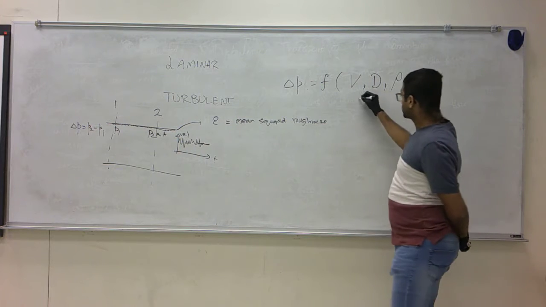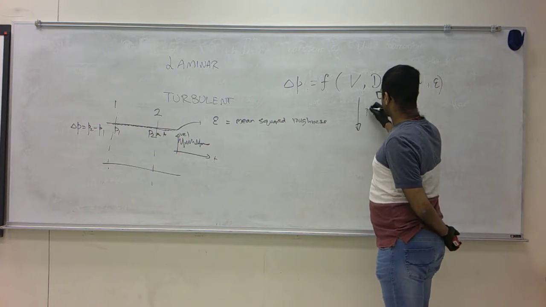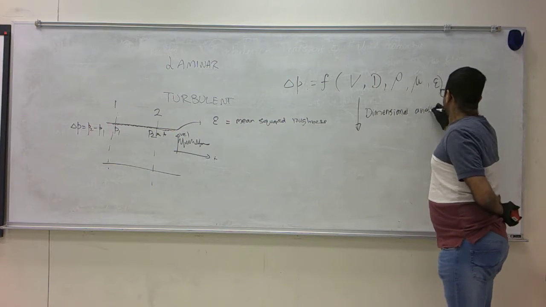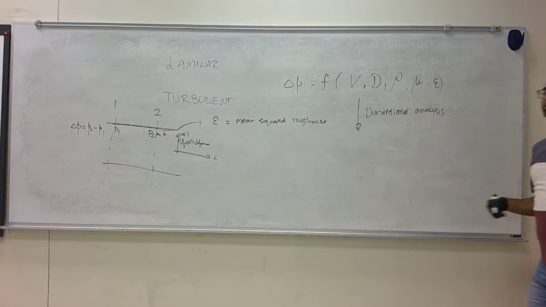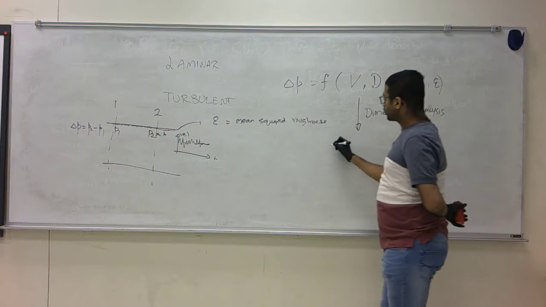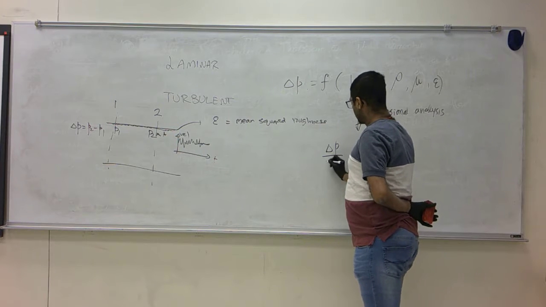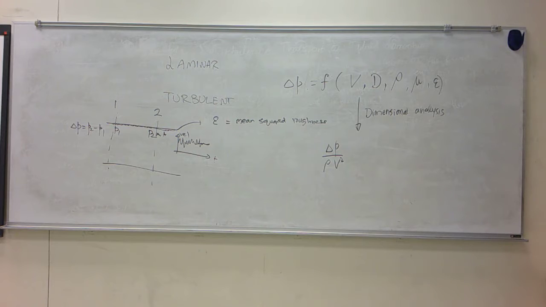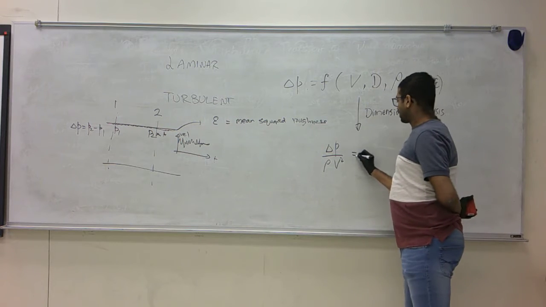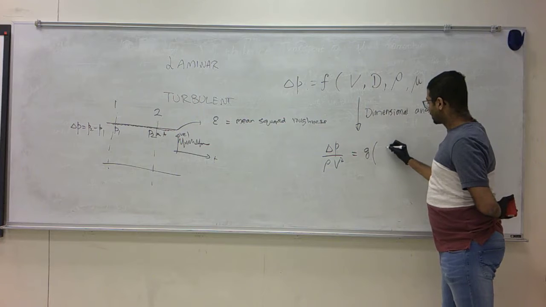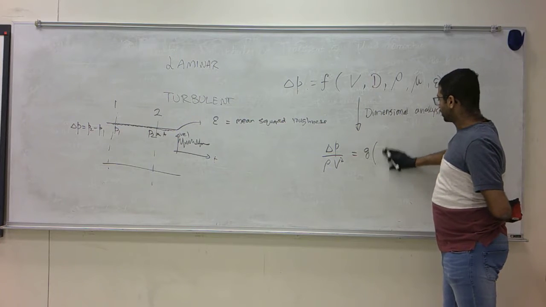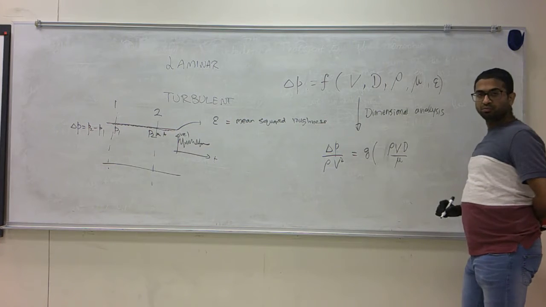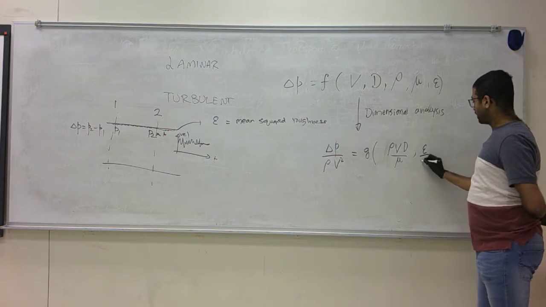Now, if you do your dimensional analysis that we described in the previous unit, what you will find out is that delta P divided by rho V squared, the pressure drop normalized by rho V squared, is a function of this dimensionless number, which we will call rho V d over mu, and epsilon over d.